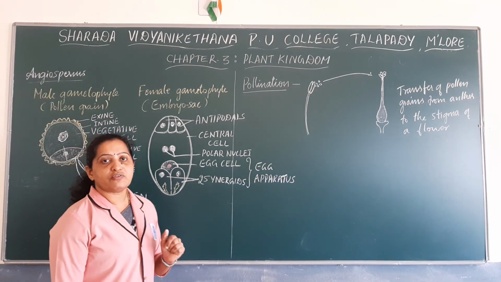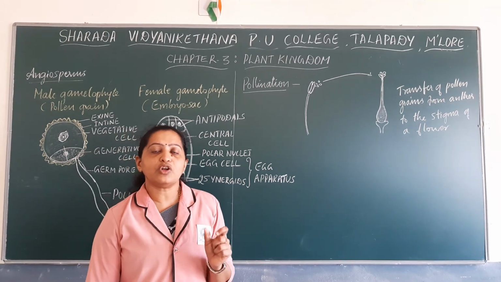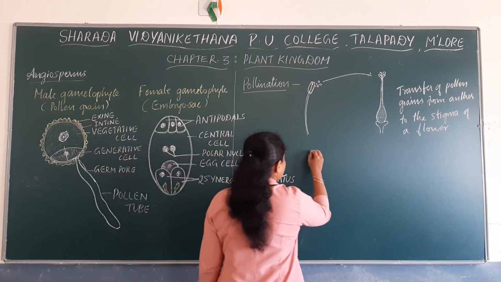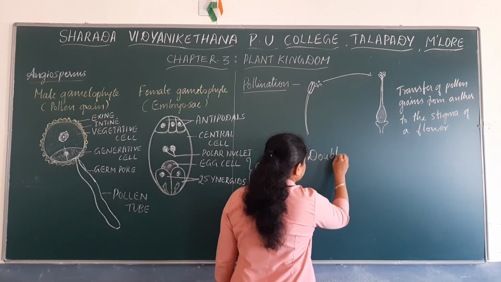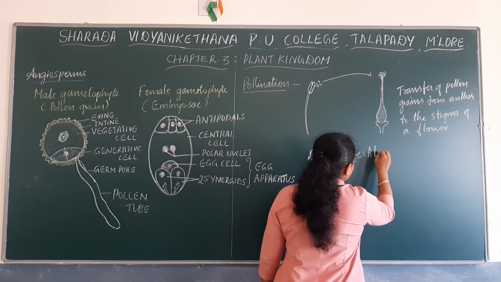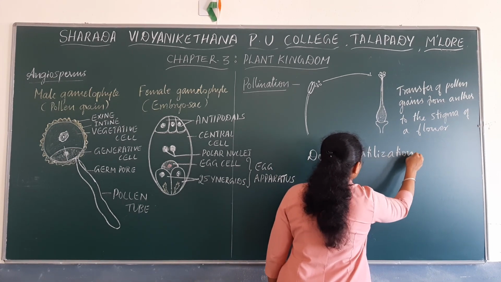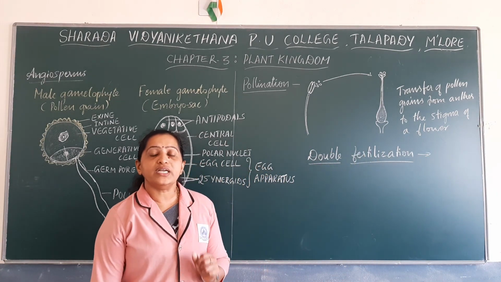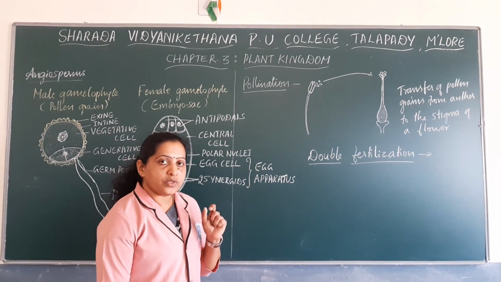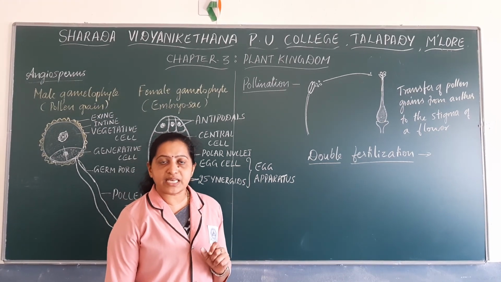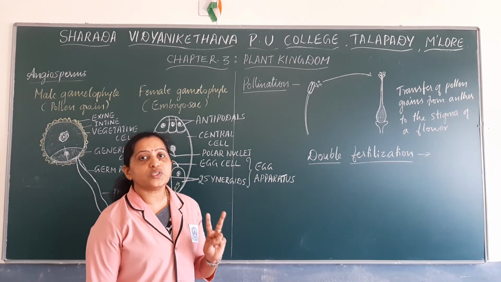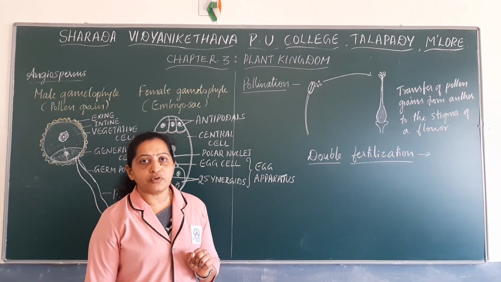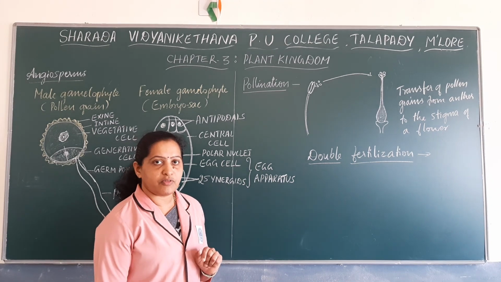In case of angiosperms, there is a unique event of fertilization known as double fertilization. Angiosperms exhibit a unique feature of double fertilization. Double fertilization mainly takes place because each pollen grain produces two male gametes. We'll see what those two kinds of fertilization or fusion are during double fertilization.